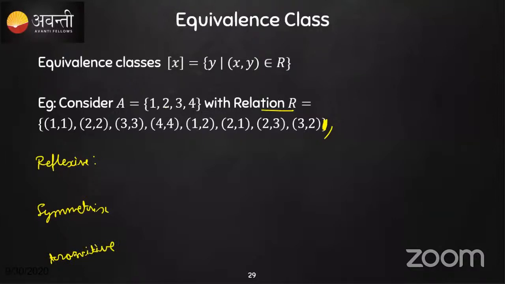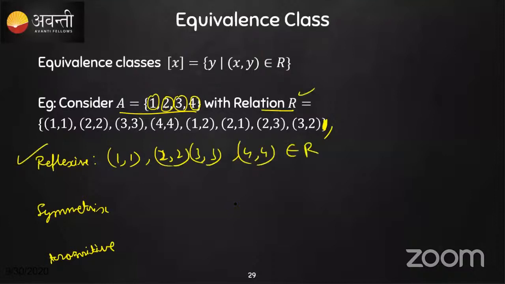Okay, the students are telling it is reflexive because if the set A has 4 elements, that is 1, 2, 3, 4, its reflexive ordered pairs are (1, 1), (2, 2), (3, 3), and (4, 4). Everything is present in the relation R. Hence, it is reflexive. The reflexive is correct.